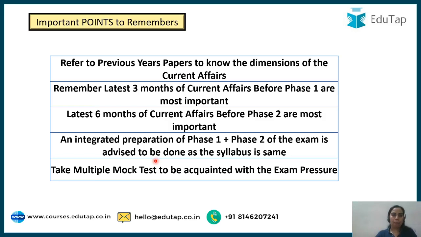Remember, please refer to previous year papers to know the dimensions of current affairs. Remember, the latest 3 months of current affairs before phase 1 are most important. The latest 6 months are most important for phase 2. An integrated preparation of phase 1 and phase 2 of the exam is advised. Why? Because the syllabus is the same. You have seen ESI and ARD, they are asked in phase 1, and they are also asked in phase 2.